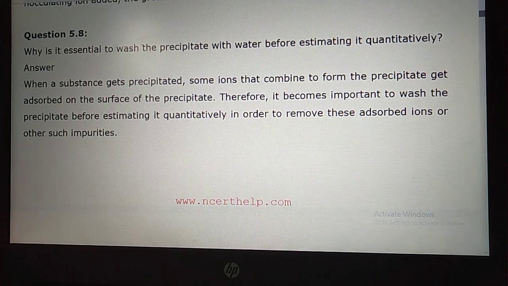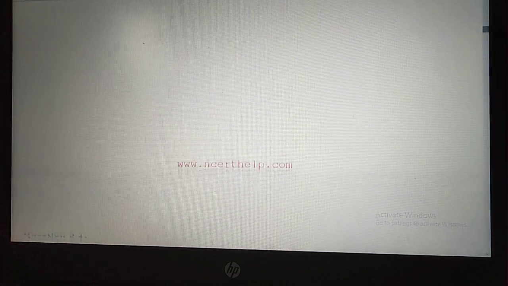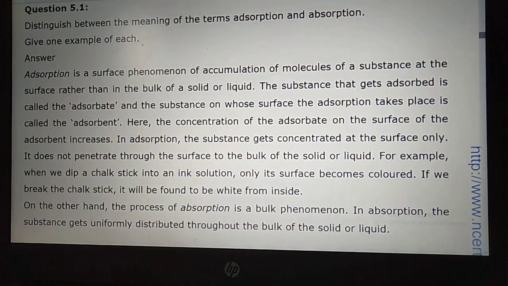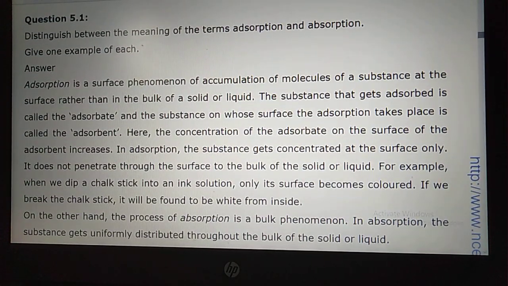Now let us move to the next one. So what is the question? Next one. This is the intext problem over, student. Now we are going for the exercise problem, exercise problem 5.1. So they are saying distinguish between the meaning of the terms adsorption and absorption.